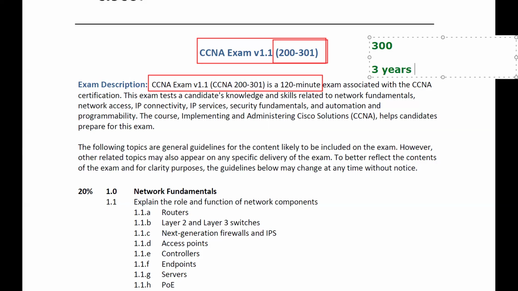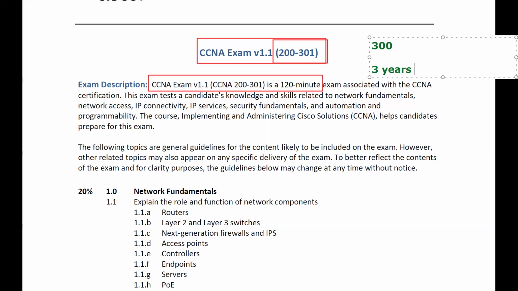It means after 3 years, your certification will be expired. After that, either you have to rewrite the exam to get recertified, or you have to take a course from Cisco, right? And one more thing: one time we have paid $300. This is one time only. If let's say you have not passed the exam, again you have to pay to rewrite the examination.